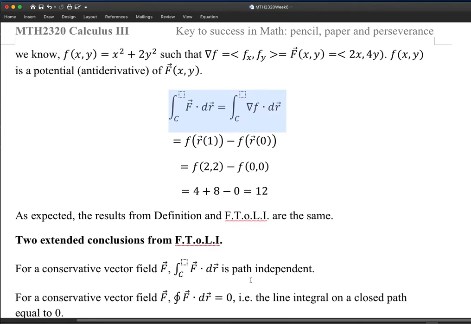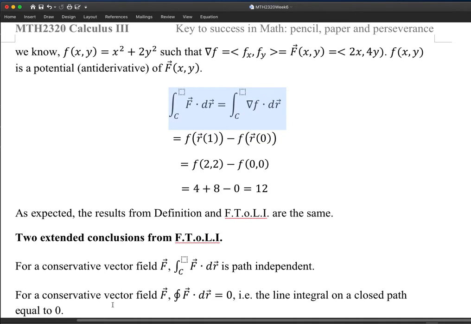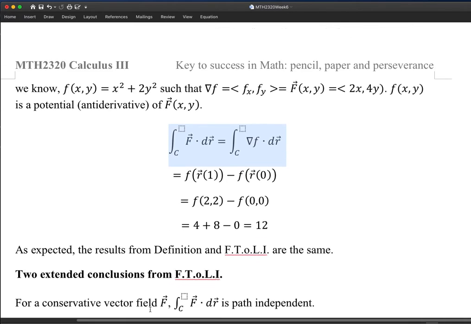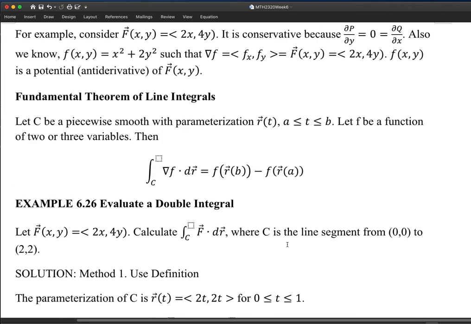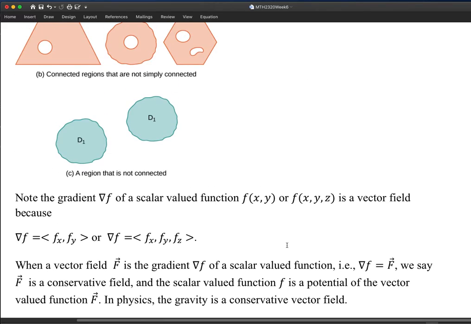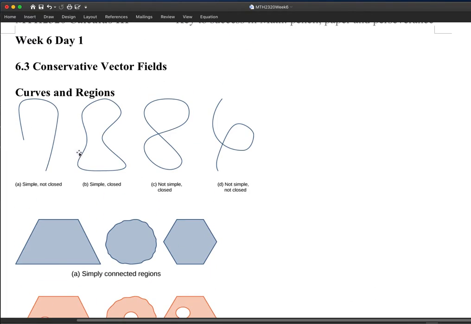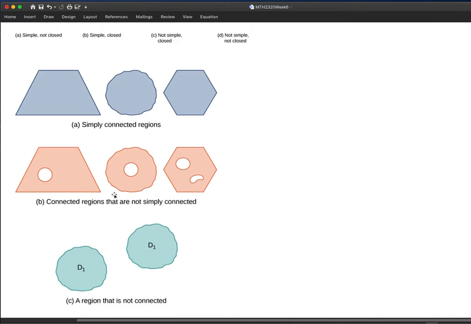Okay. The second comment I have is that sometimes we do consider the line integral on a closed curve. Remember the situations we mentioned for the curve, simply connected region. This is a closed curve I'm talking about, this kind of thing. A simple and closed curve.